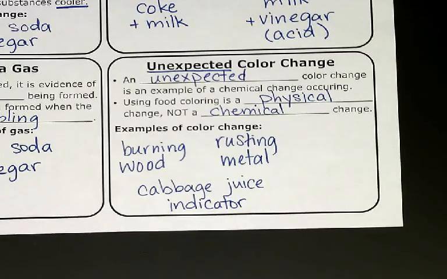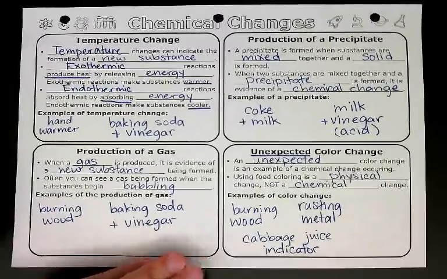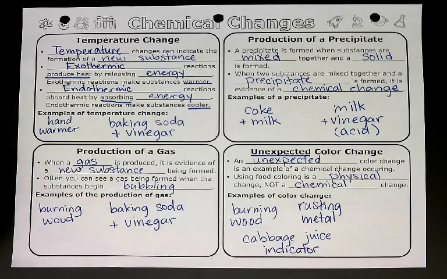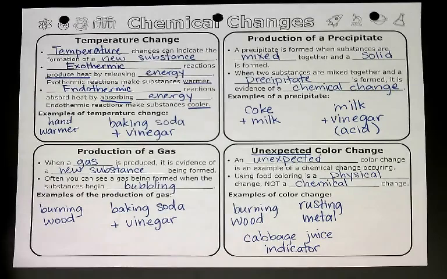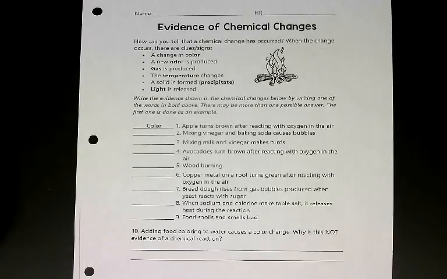I'm going to zoom out. Make sure you have all of this. If we need to pause it, we can. All right, put this to the side. You're gonna need it here in a second to look back on, so I'm just gonna put it up here. And now I need everyone to have this paper, evidence of chemical changes. You need to pause that if we need to pass it out.